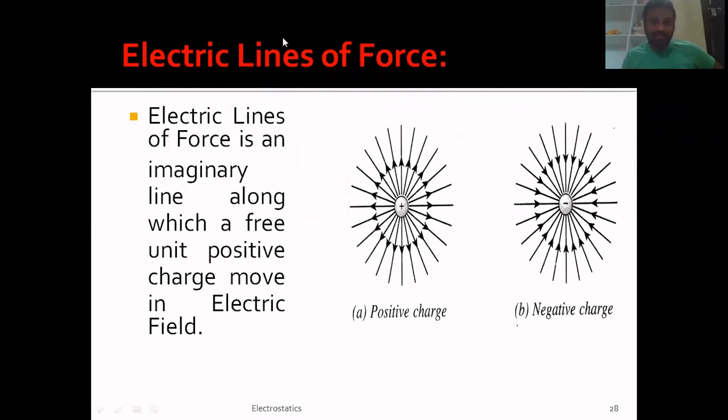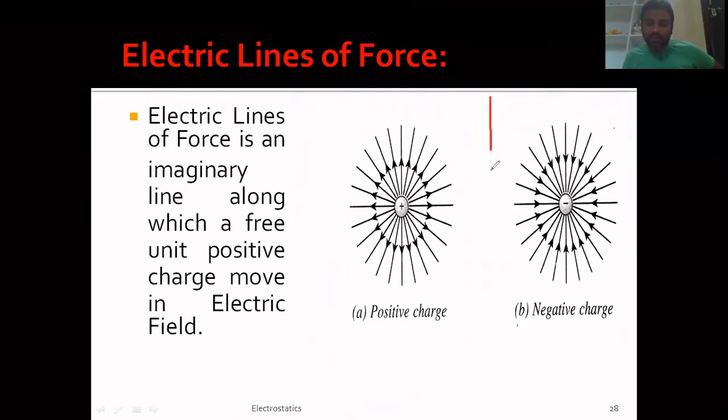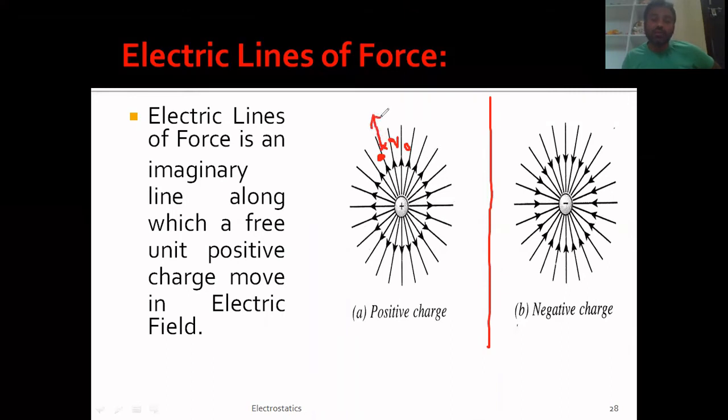To understand this definition, let me take a marker now. Let us assume that this is the plus charge and this is the minus charge. Forget about it, these two are separated, right? So for example, in this space around this charge, if I keep a unit positive charge, say some plus Q0, since this is a plus charge and this is also a plus charge, a repulsion force arises between these two, and hence this charge tries to move in the outward direction, right?